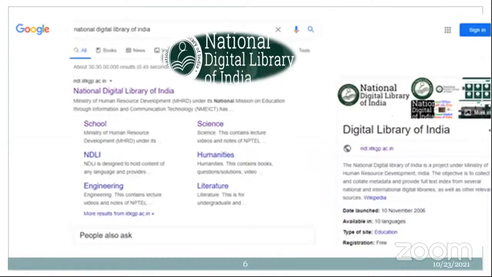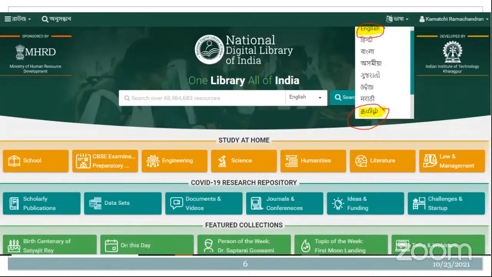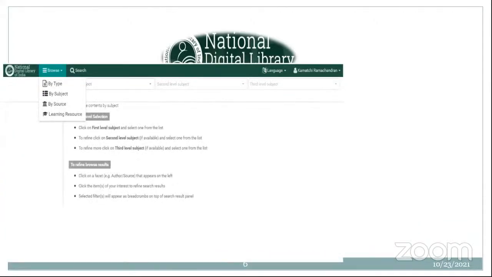So now I'll talk about the basic steps to access NDLI. Try to Google it. Through Google, I can access NDLI. Here this is the single window search. By logging in, I can select the language in which I want to refer to the resources. I can select Tamil or Urdu or Malayalam or Telugu or English, whatever it is. I can select the language here, and I can create different kinds of searches. These are the basic steps I am talking about.